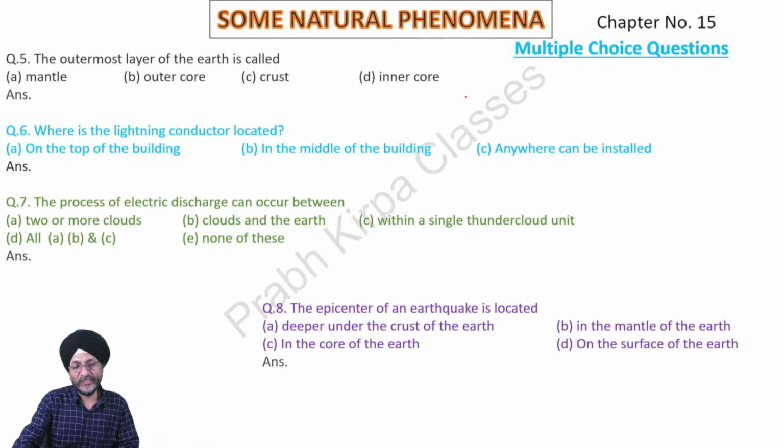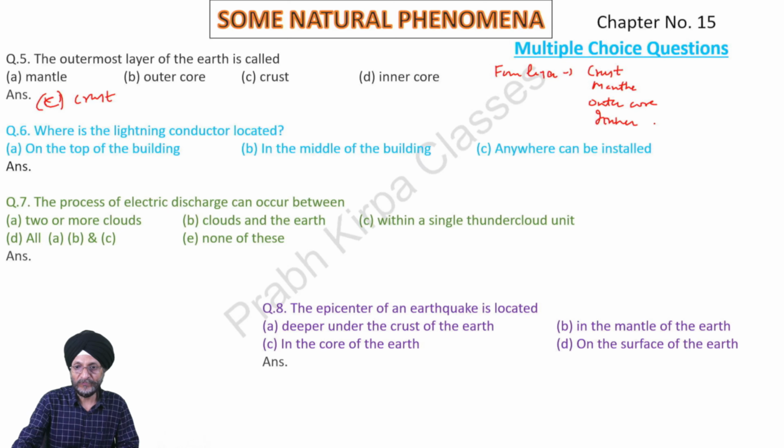Now come to question 5. The outermost layer of the earth is called. Here we have been given 4 options. Our answer is crust, C. As already told, our earth has 4 layers. First comes the crust, then the mantle, then the outer core, and then the inner core.